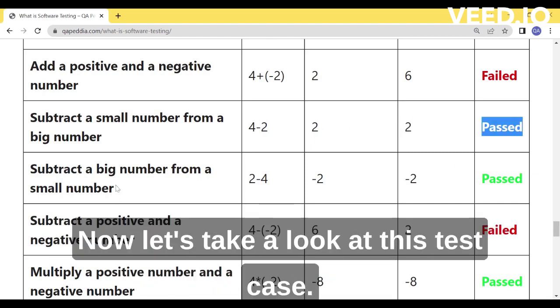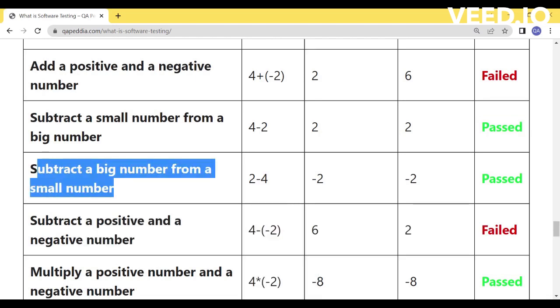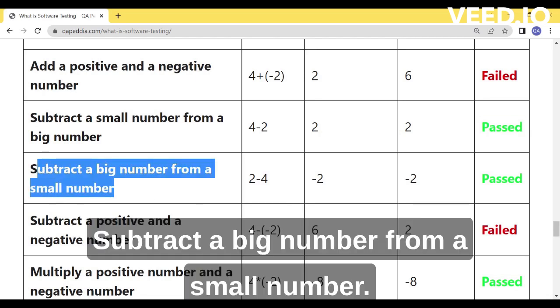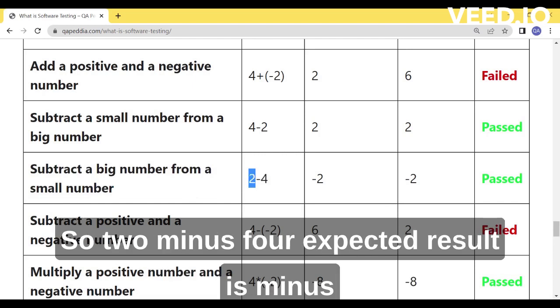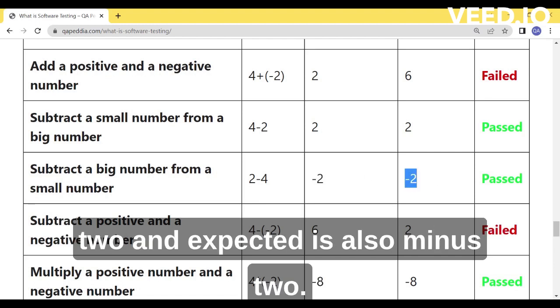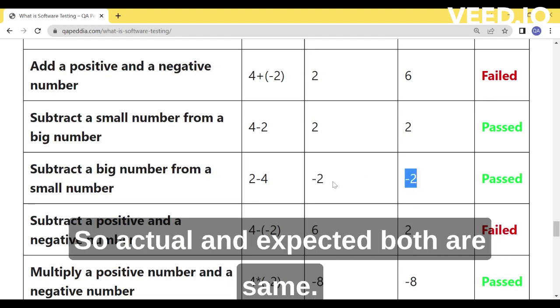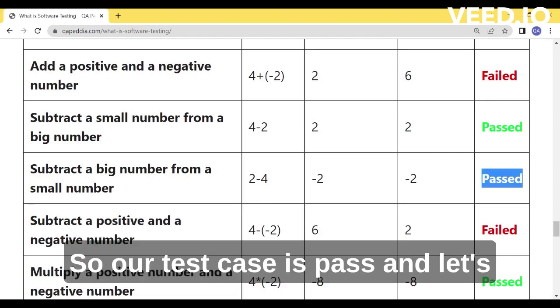Now let's take a look at this test case. Subtract a big number from a small number. So our big number is 4 and the small number is 2. So 2 minus 4, expected result is -2 and actual is also -2. So actual and expected both are the same. So our test case is pass.